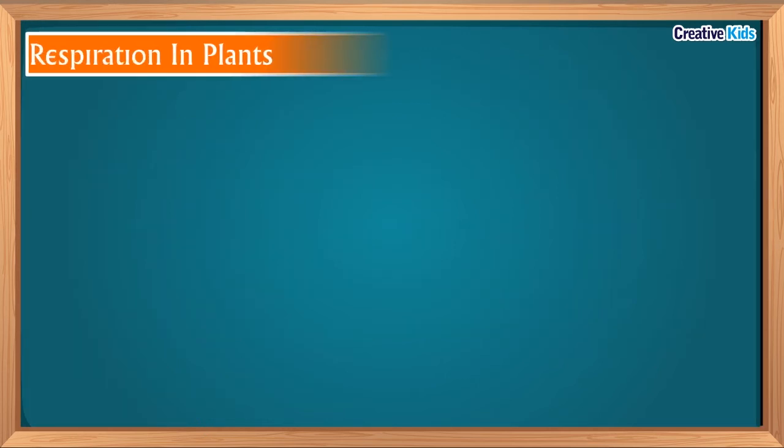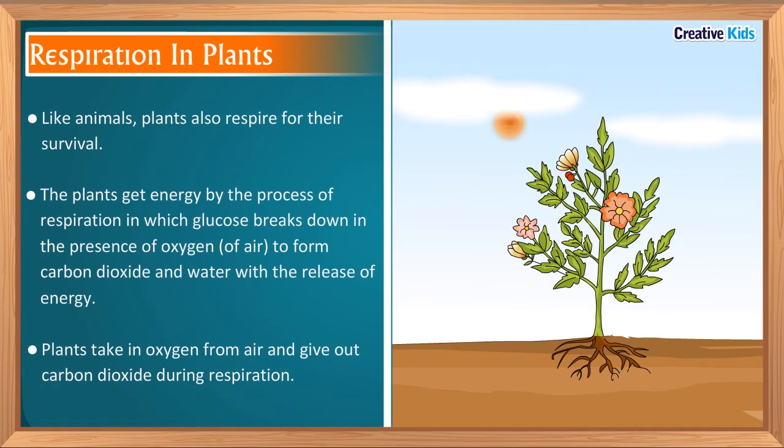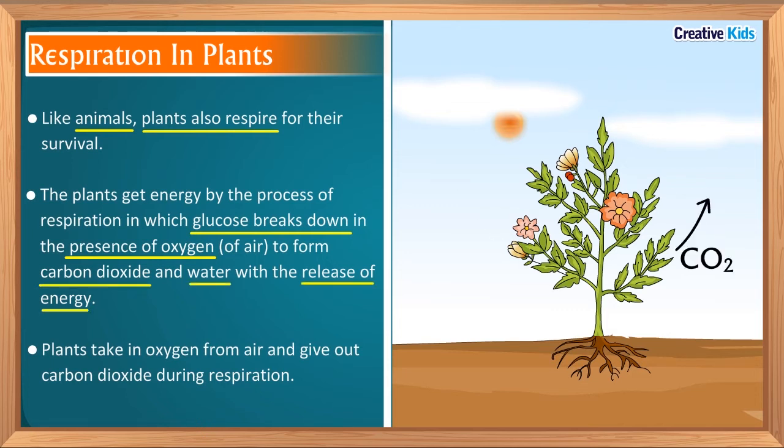Now, next topic is respiration in plants. Do plants also respire? Yes, they do. Like animals, plants also respire for their survival. Like animals, the plants get energy by the process of respiration, in which glucose breaks down in the presence of oxygen of air to form carbon dioxide and water, along with the release of energy. Plants take in oxygen from air and give out carbon dioxide during respiration.